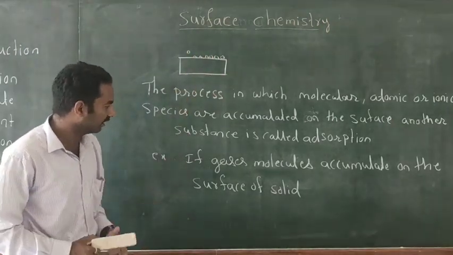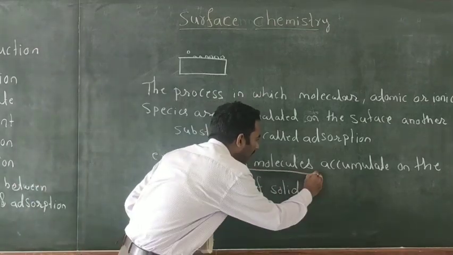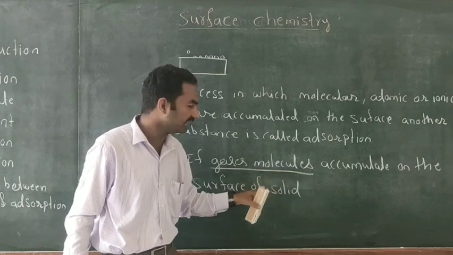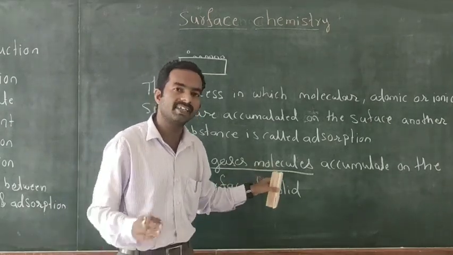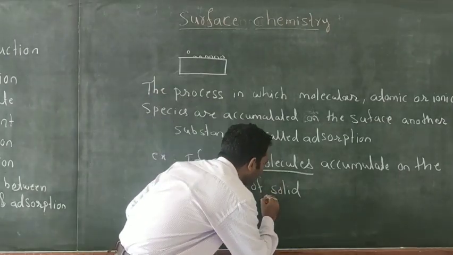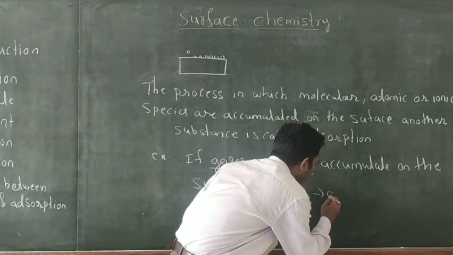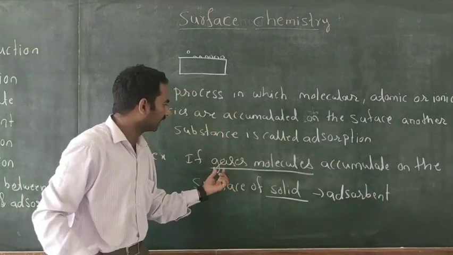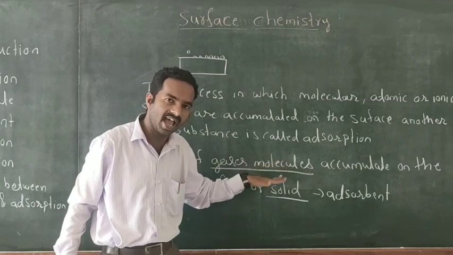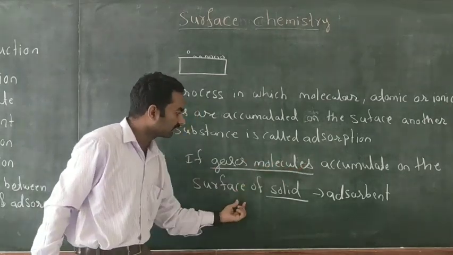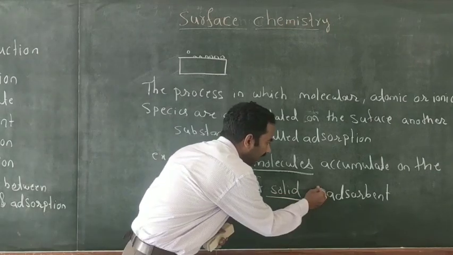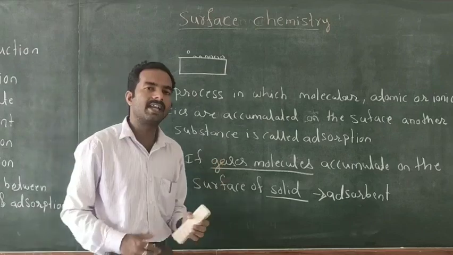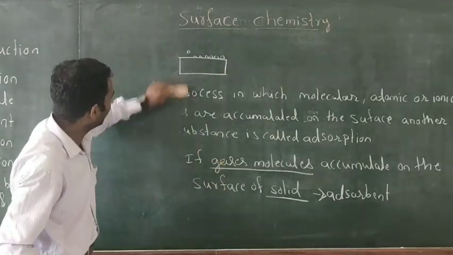So in this example, the gaseous molecules are known as adsorbate, and the surface of the solid is known as adsorbent. What do you mean by adsorbate?